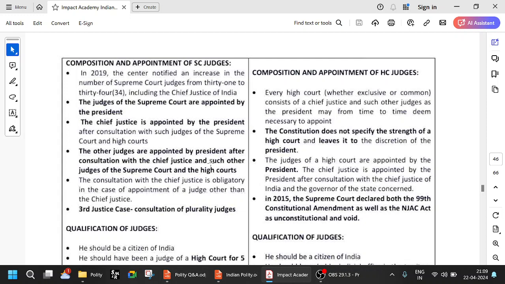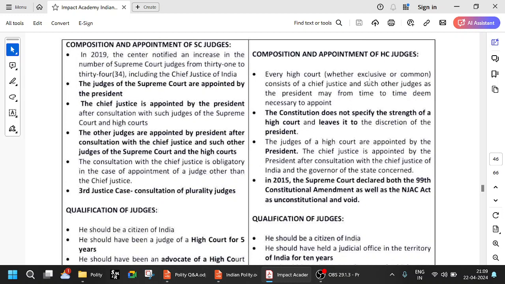So basically, the President will appoint the Chief Justice and also the other judges. They might ask a question like: the Chief Justice is appointed by the president and then the Chief Justice appoints the other judges. No, the other judges are also appointed by the president. Consultation with the Chief Justice is obligatory in case of appointment of a judge other than the Chief Justice.